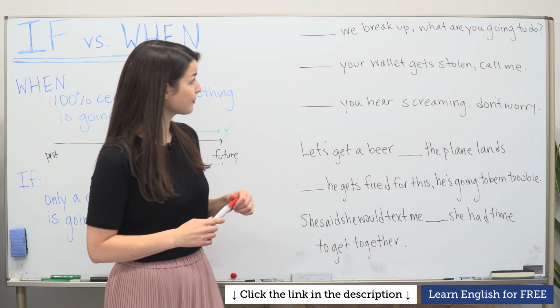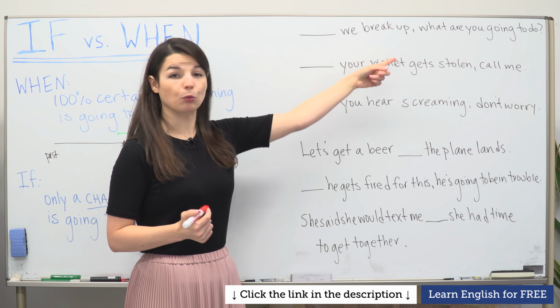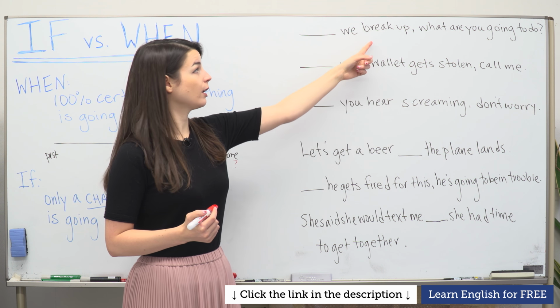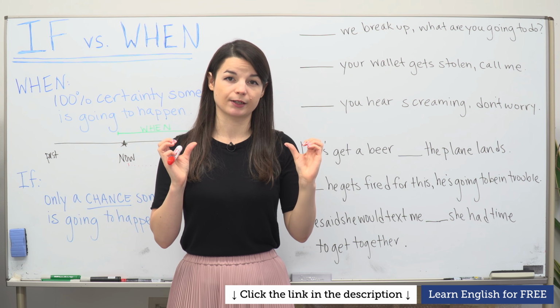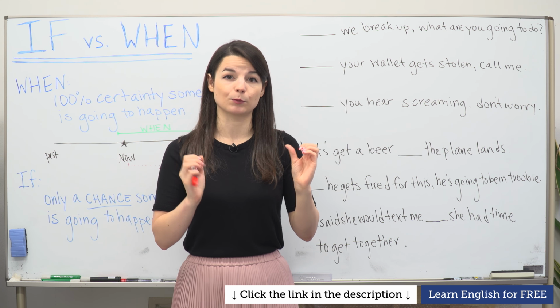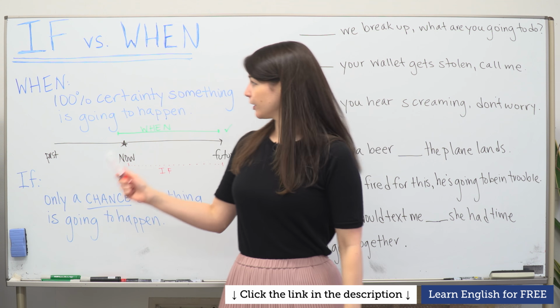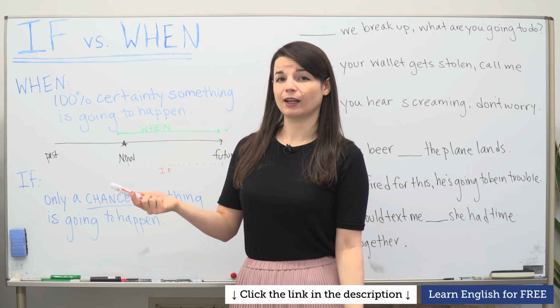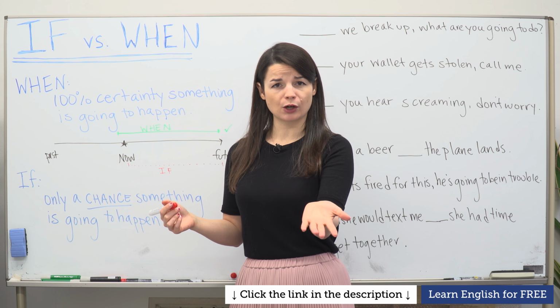Let's take a look. All right, so first sentence: "Blah, blah, blah, we break up. What are you going to do?" So if you don't know, the word break up means to end a romantic relationship, to break up with someone. Here, let's think, if or when. If we look at this rule, if I say when, if I'm speaking to my partner, if I say, "When we break up, what are you going to do?"